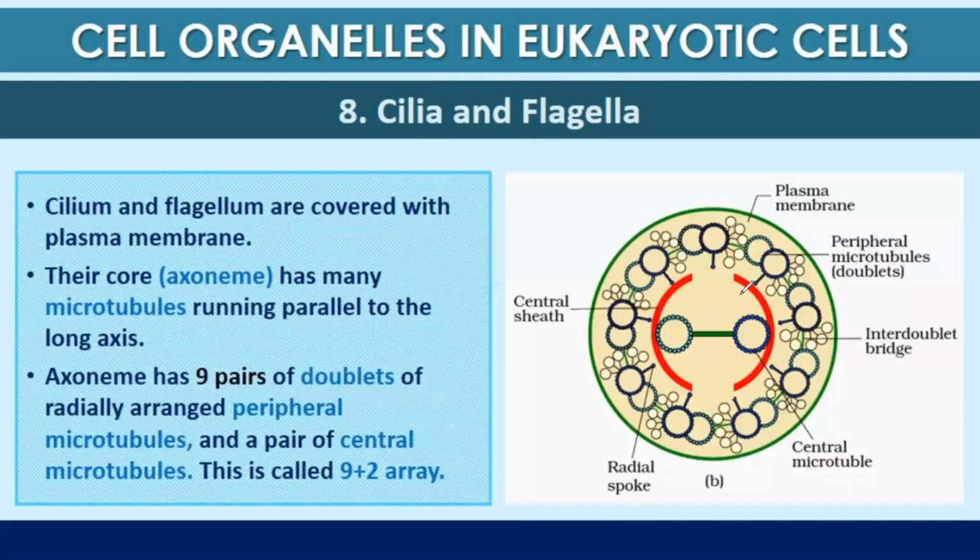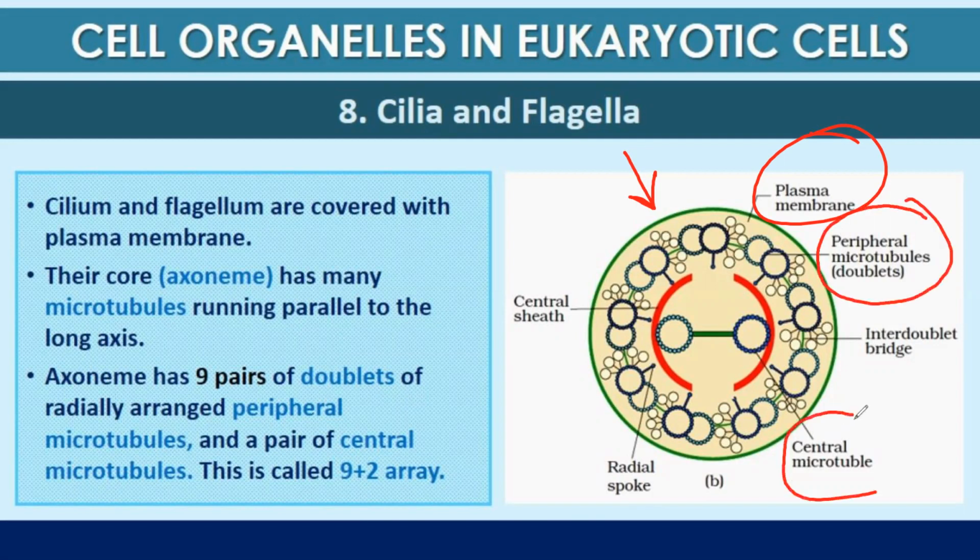If we discuss the structure of flagella and cilia, it is covered by a plasma membrane. Their core, this entire core, is known as axoneme, which has microtubules, peripheral microtubules and central microtubules. Axoneme has a total of 9 doublets. What are doublets?